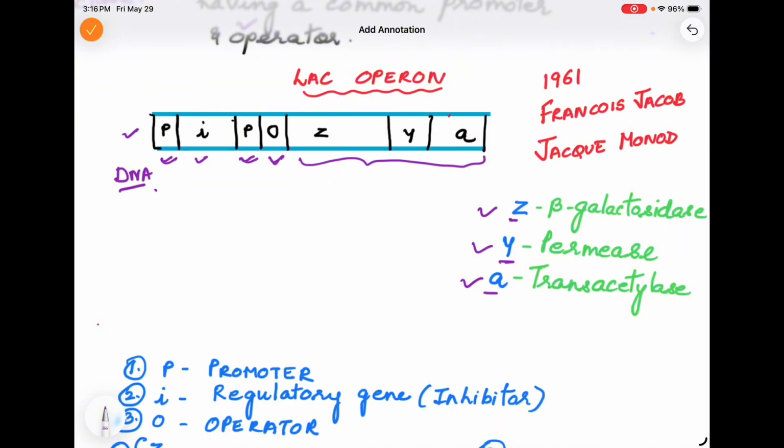So I hope you have understood all these components. I'll repeat again. P is the promoter site, which is the sequence of DNA where RNA polymerase will recognize that site and initiate transcription.